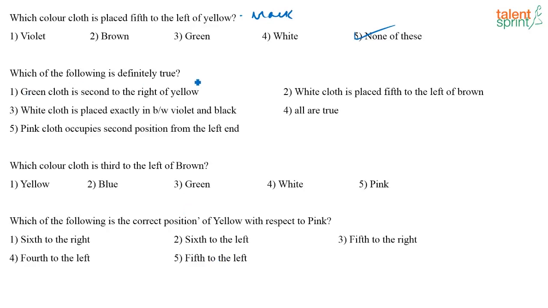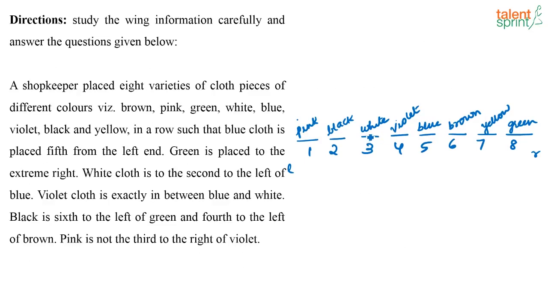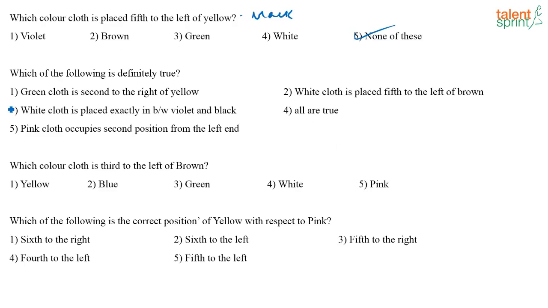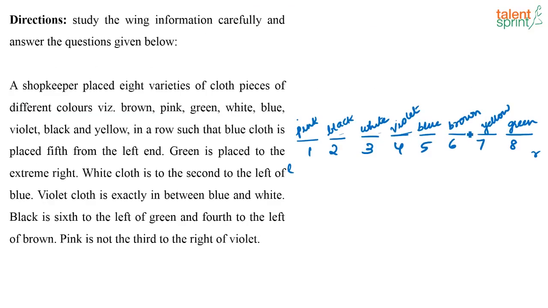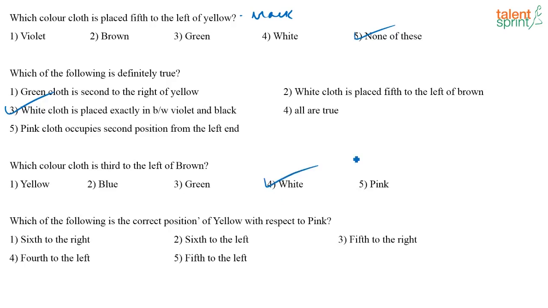Which of the following is definitely true? What is the correct answer for this one? White cloth is placed exactly between violet and black. Correct? That is option 3. That will be your correct answer. Which color cloth is 3rd to the left of brown? 3rd to the left of brown, 1, 2, 3 is white. So white is 3rd to the left of brown.